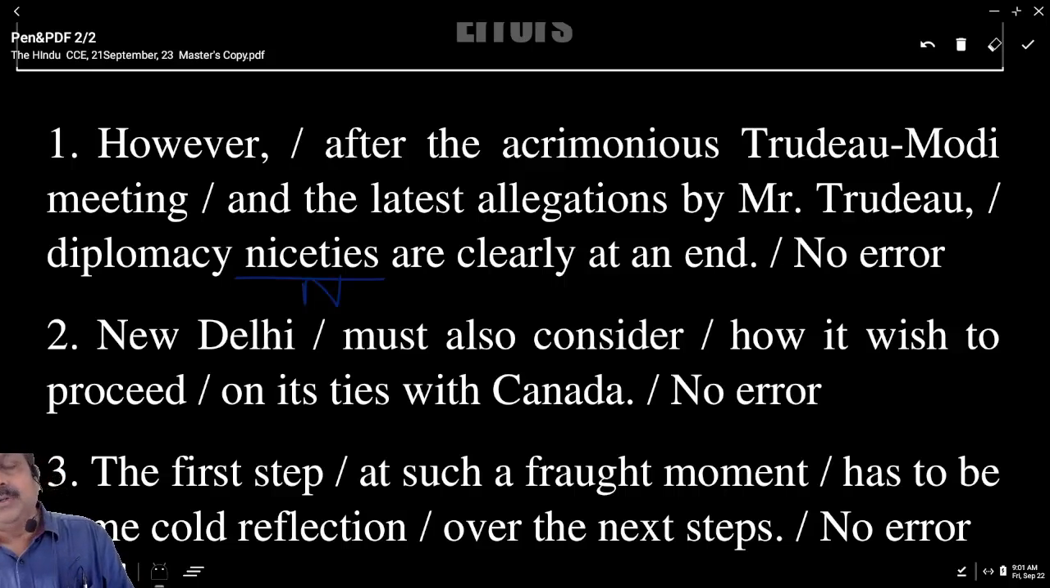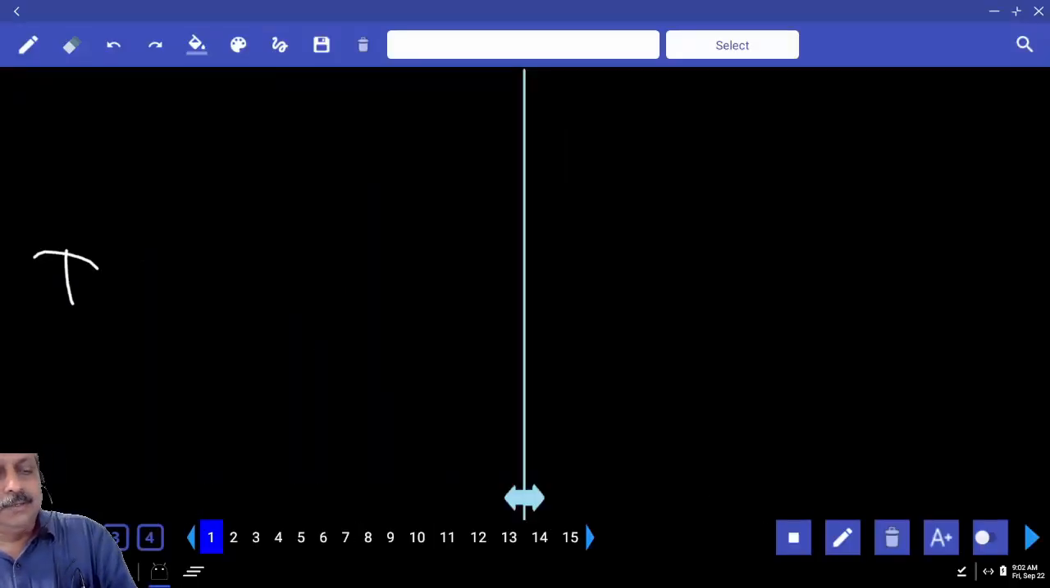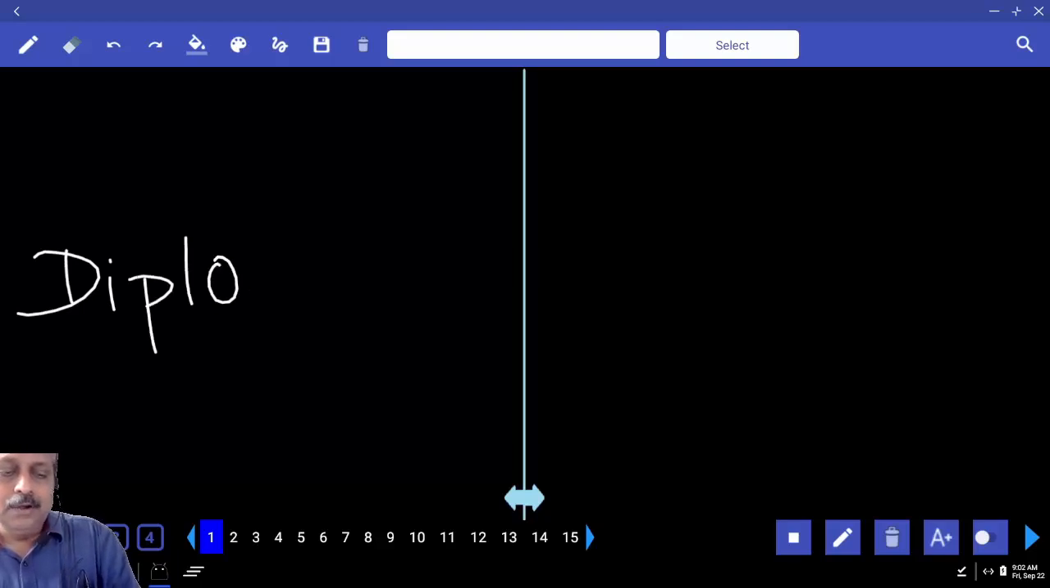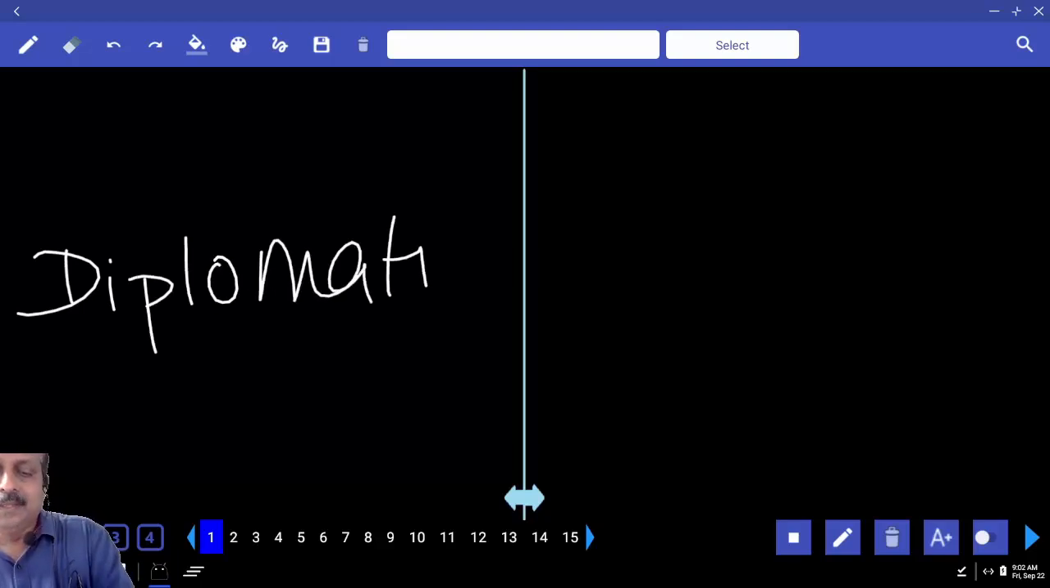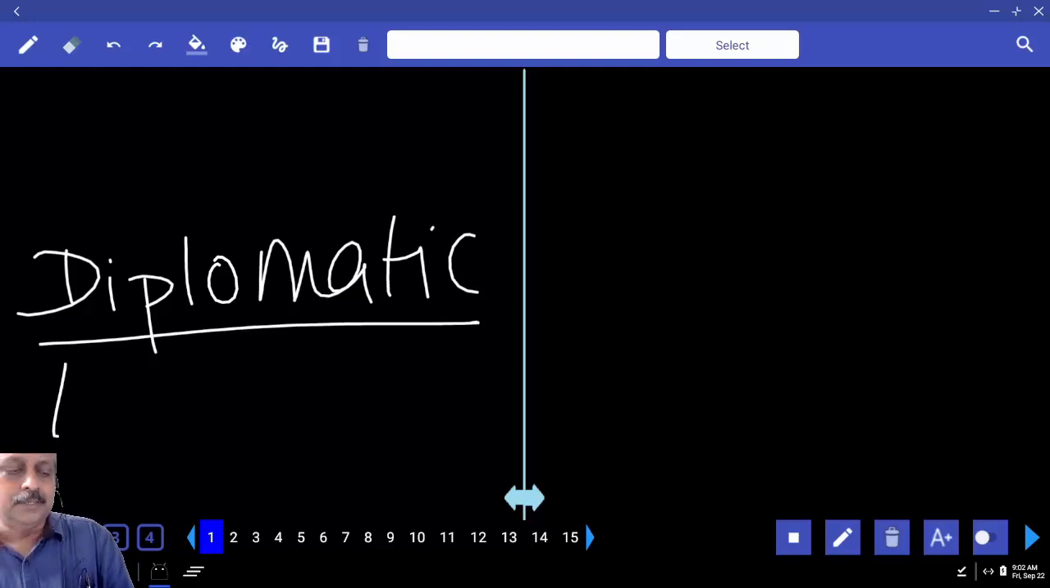Before a noun you use a noun or an adjective. Underline the word diplomacy. Below that you write the word part of speech noun. We cannot use two nouns next to each other. So what is the adjective form of this word? So what is the correct word? Diplomatic niceties. Diplomatic is the adjective. Write the part of speech also.